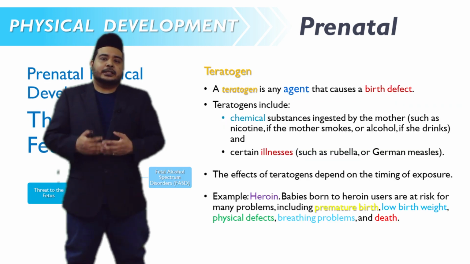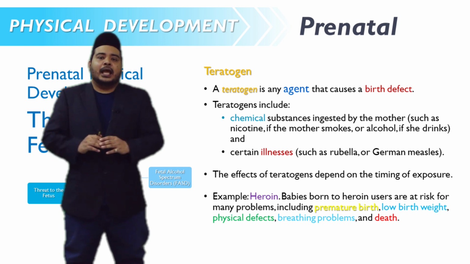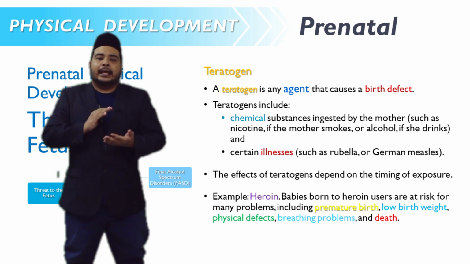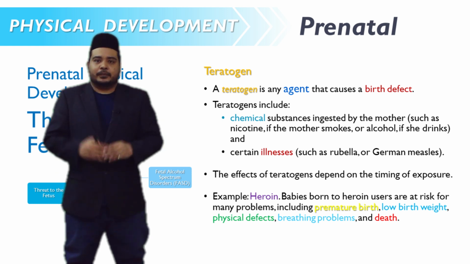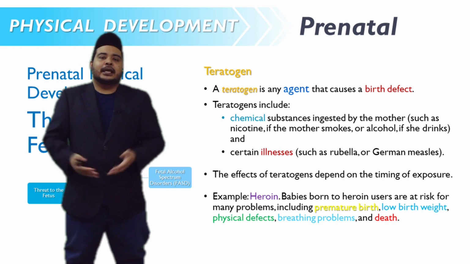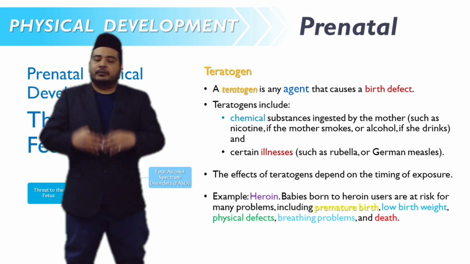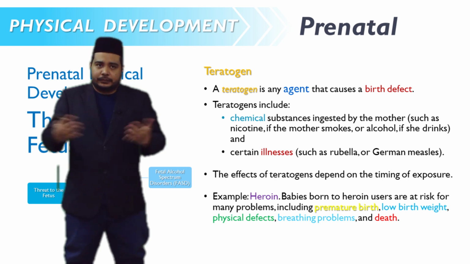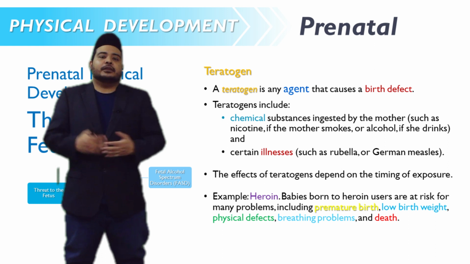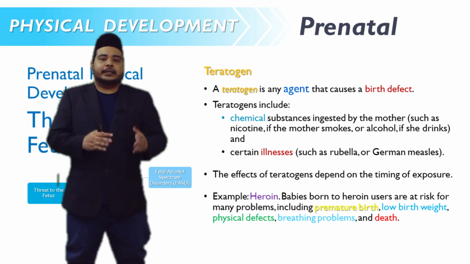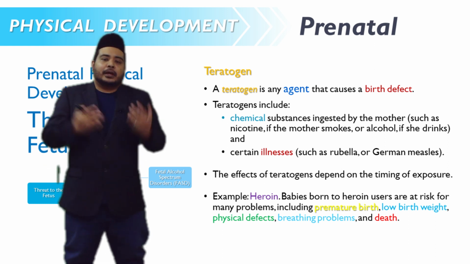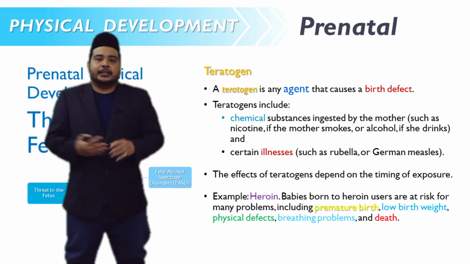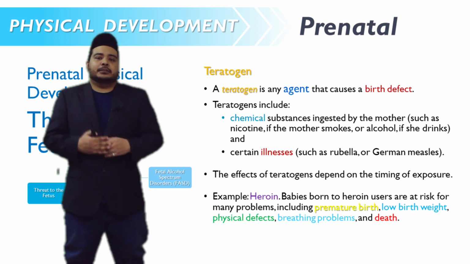Teratogens are basically any agents that cause a birth defect. Teratogens may include any chemical substance ingested by the mother, voluntarily or involuntarily, such as nicotine if the mother smokes, or alcohol if the mother drinks. Besides these chemical substances, teratogens may as well be caused by illnesses, for example, rubella or German measles.